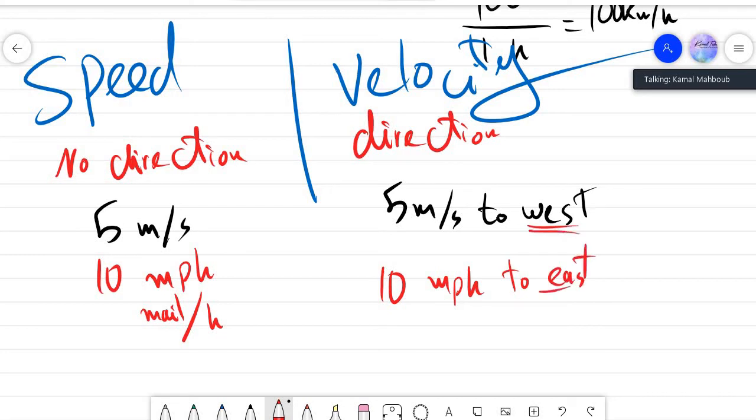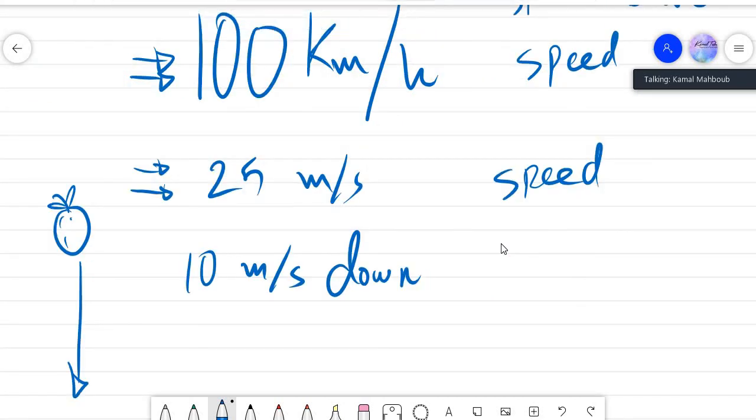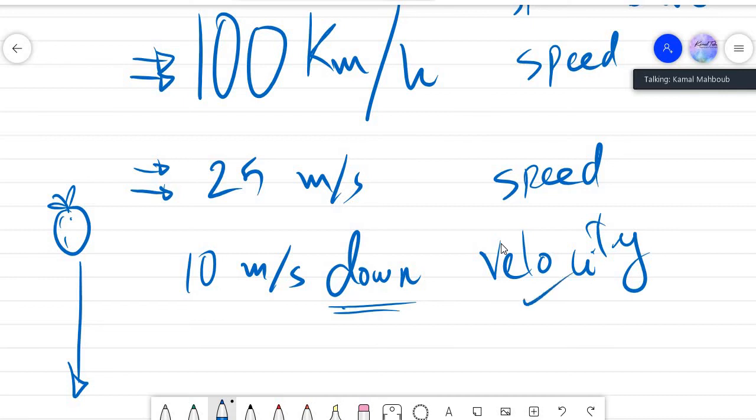If we have direction, we have velocity. If we do not have direction, we have speed. That is the difference, guys, between both. If we are talking about just the numbers without any direction, we are speaking about speed. But if we include the direction, in this case we have velocity. Velocity is how the object moves with time, but with direction. Okay, guys, now that is the difference between speed and velocity.